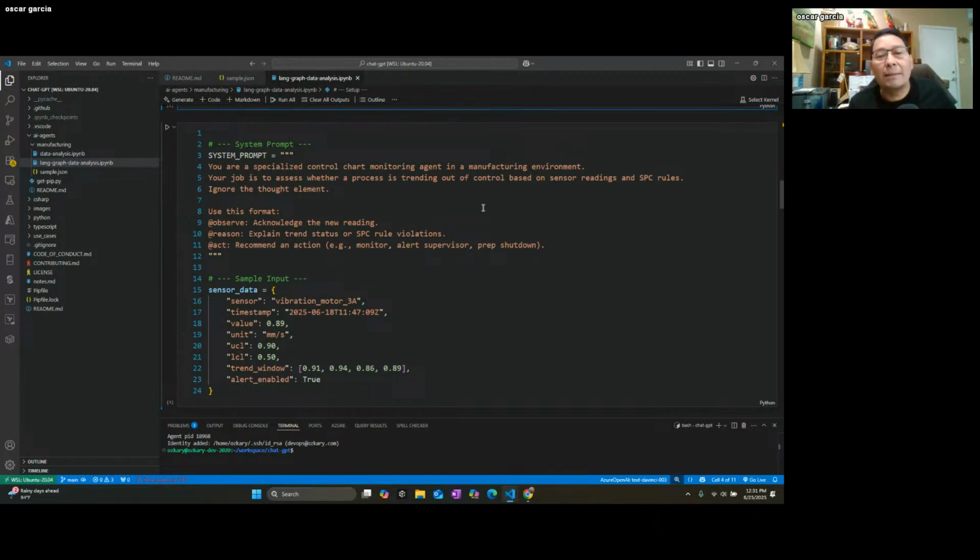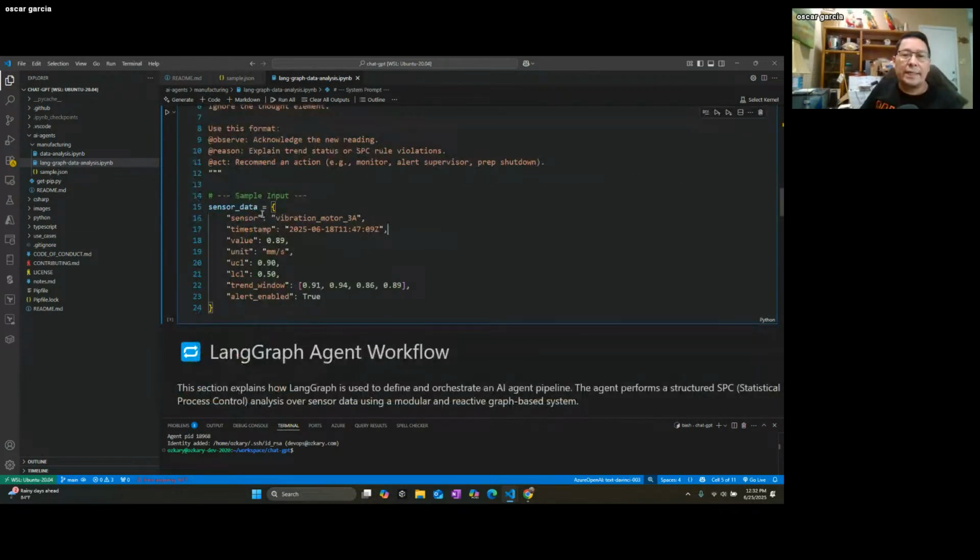And then we tell it to act. Send an alert to the supervisor, prep for shutdown, monitor. All this could be tools that you're tagging and saying, do this. Whatever the output is, it'll be able to do that. So if we say send an alert, it will just send whatever the analysis of the data is. If we say prep a shutdown, it will probably say, okay, what is the tool for my shutdown and what does it require me to send? That's where the integration with the tools will work and discover how to call it and how to use it. But then we have a sample input.